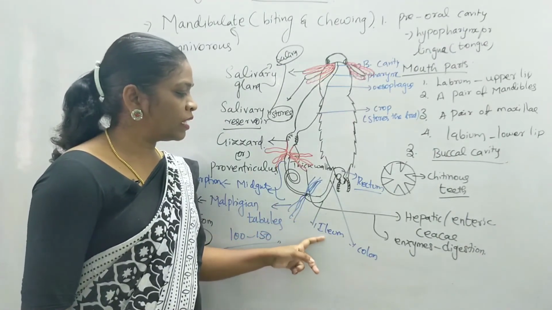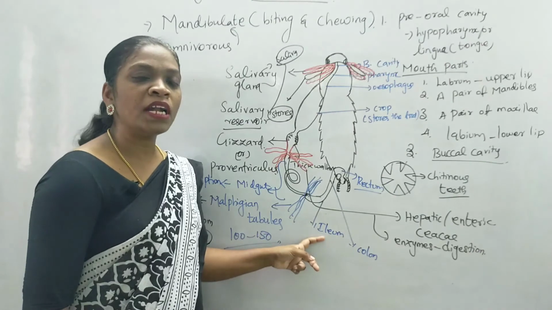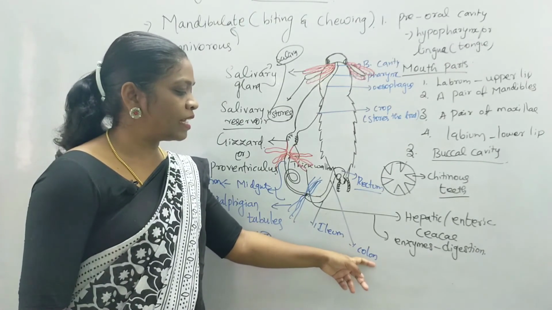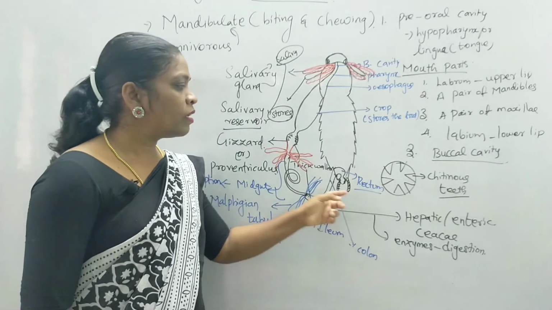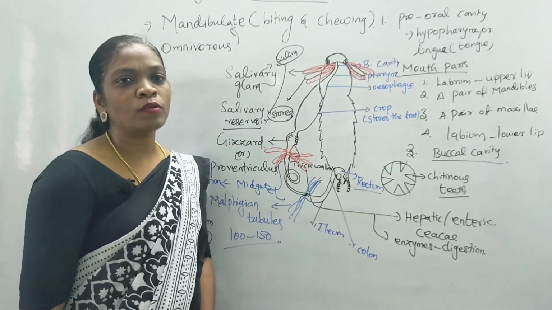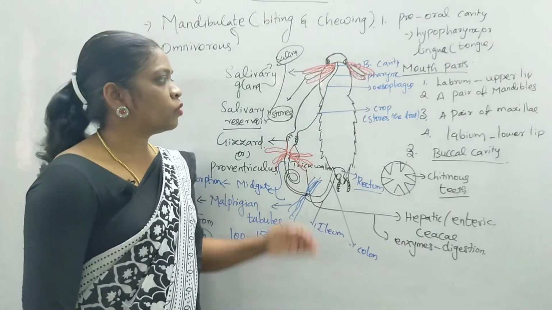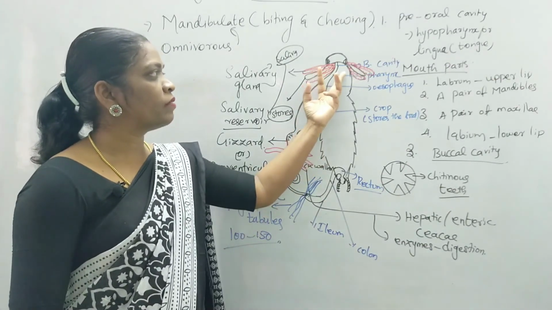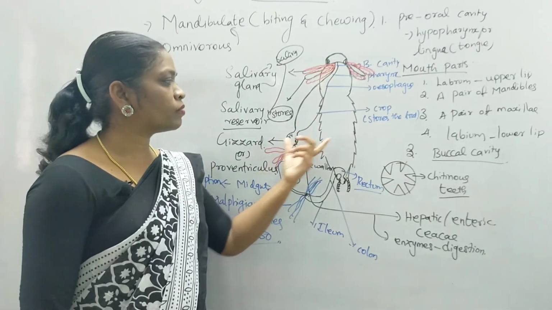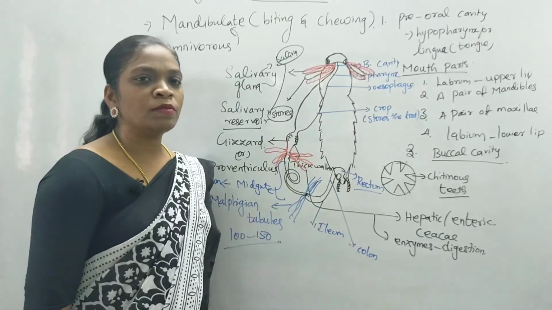Followed by that, you can find the ileum, which is also considered the small intestine, and the colon. The colon is somewhat wider, and it is also known as the large intestine in this group of organisms. Followed by the colon, you can find the rectum, which eliminates the digested waste outside the body of the organism. There is also a pair of salivary glands which secrete saliva for digestion, and hepatic caeca that also secrete enzymes for digestion.